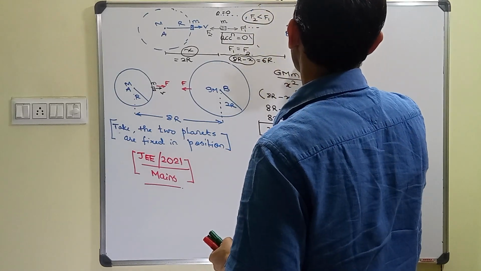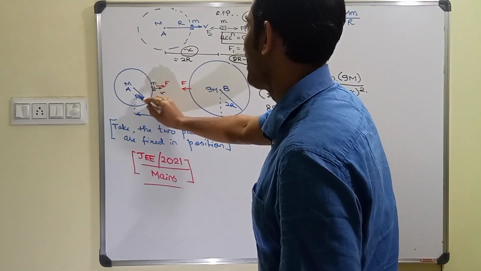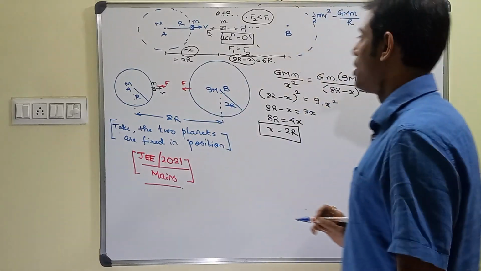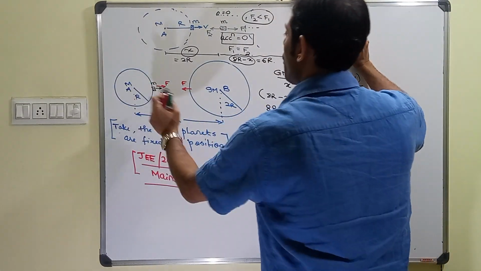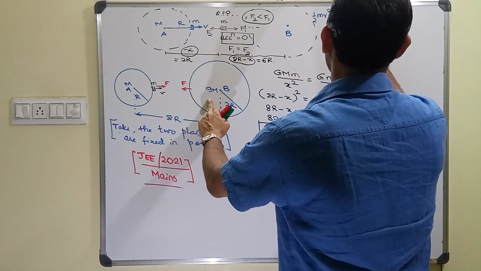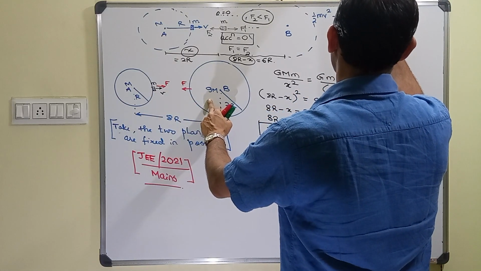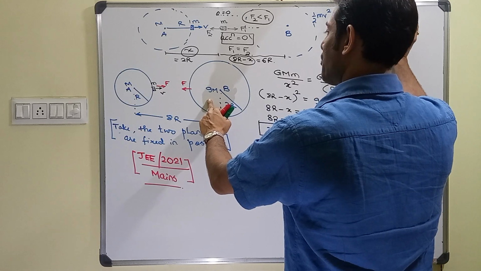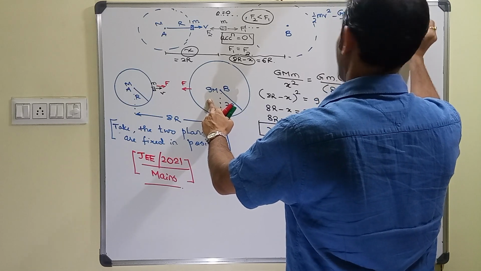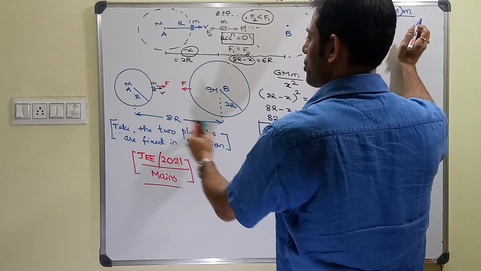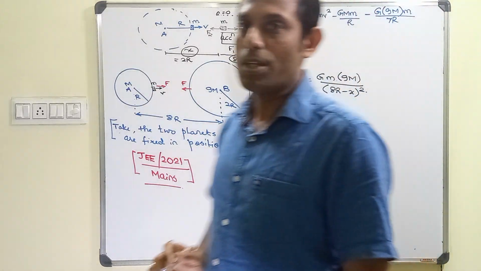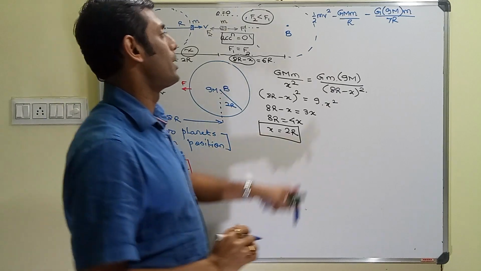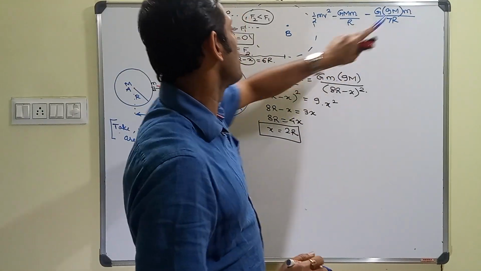There are three things in this entire play: this planet, the second planet, and this satellite. So this is the gravitational potential energy between these two, whereas these two also have a gravitational potential energy, and that is going to be G 9M into small m by the distance between them. Now that means 8R minus R, this is going to be 7R. So this is the net potential energy between any two pair of bodies in the system.